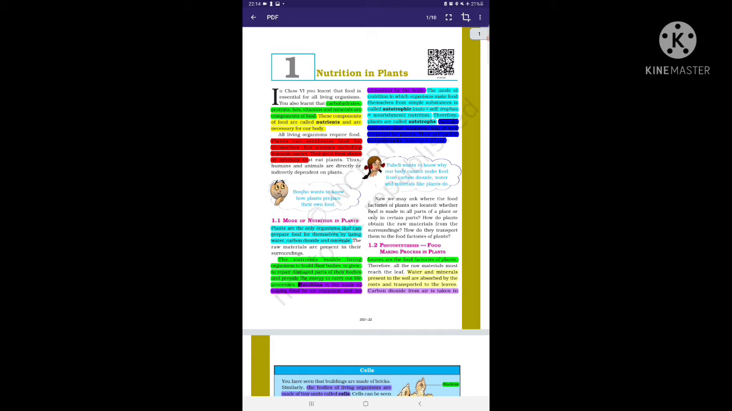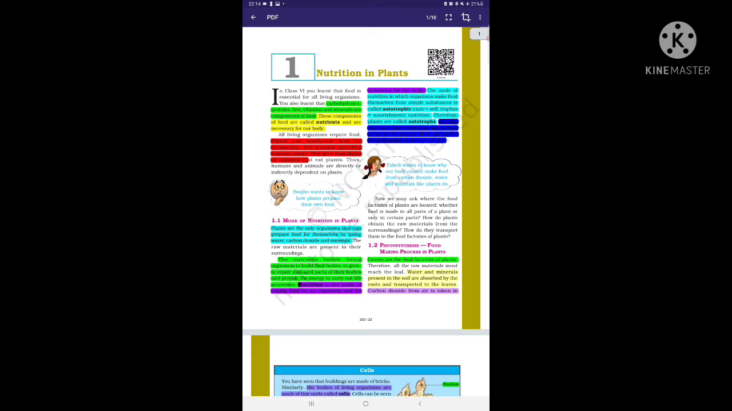The nutrients enable living organisms to build their bodies, to grow, to repair damaged parts of their bodies, and provide the energy to carry out life processes. Nutrition is the mode of taking food by an organism and utilizing it by the body. Here you can write a question, what is nutrition, and in the answer you can write that nutrition is a mode of taking food by an organism and its utilization by the body.